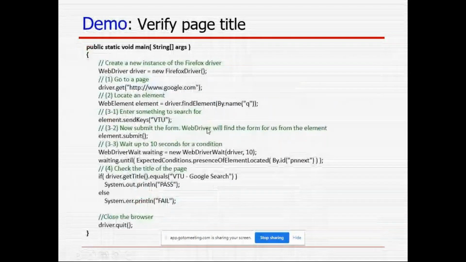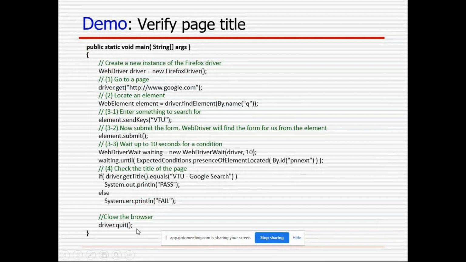Here I have written one example. Previously I told how we launch a browser and manually log into a Gmail page. That is the only code I have written here in one Java class.